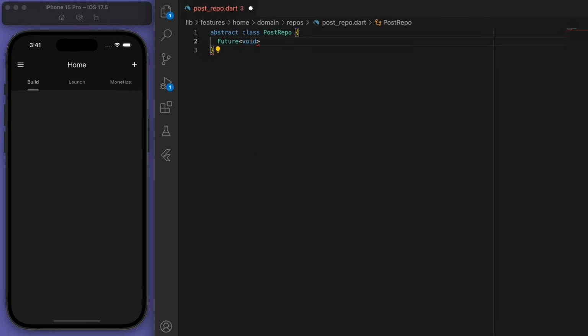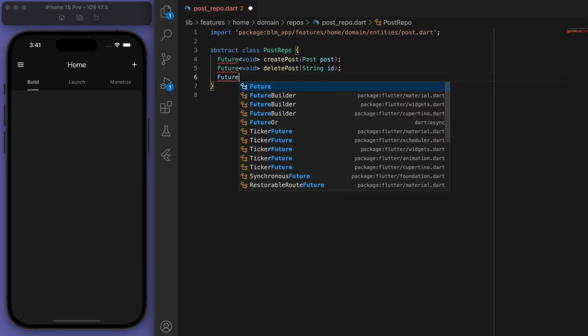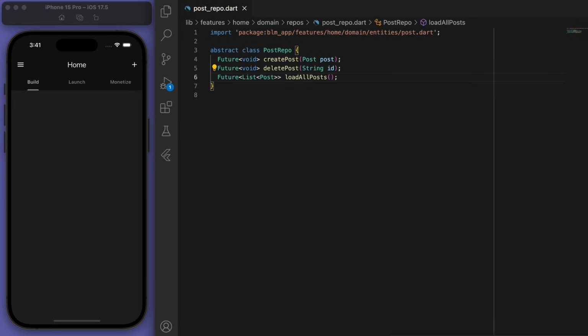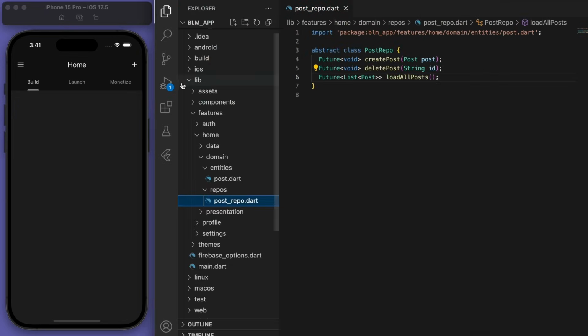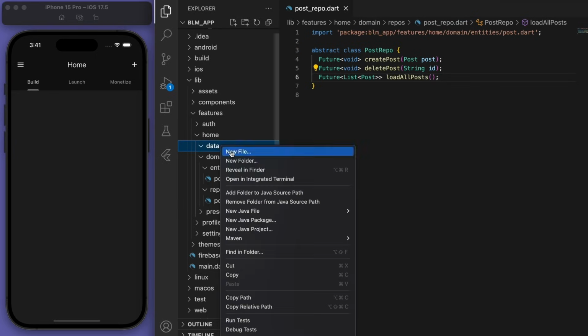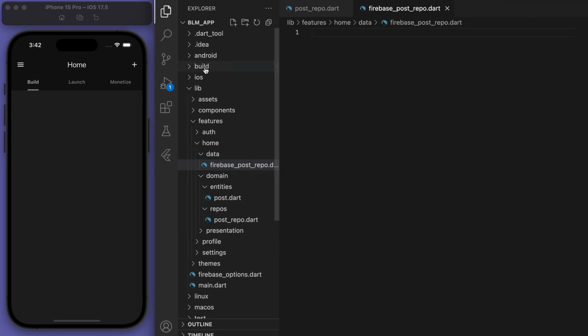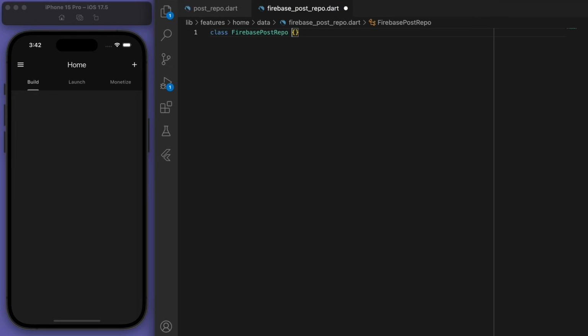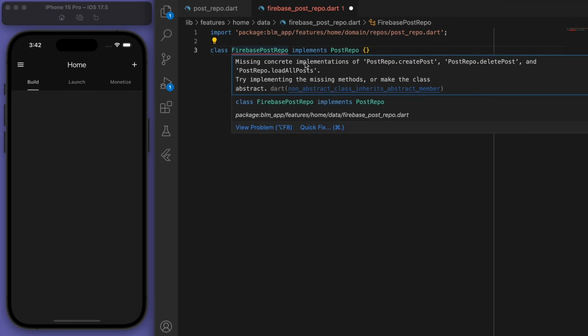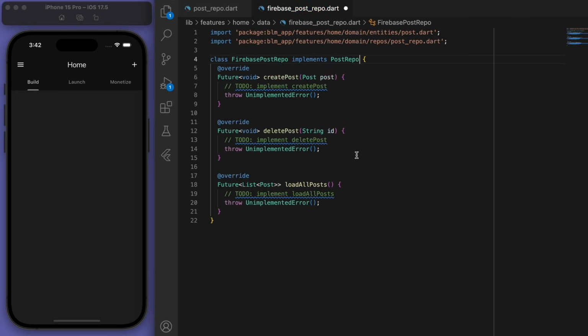We want to be able to create a post. We want to be able to delete a post. And we want to load all the posts. Awesome. Now we're going to implement this with our data layer, and we're going to use our Firebase backend. Firebase post repo implements the post repo. You can see the red squiggles there because we need to implement these 3 methods that we had before. Right, so let's create these 3 things.